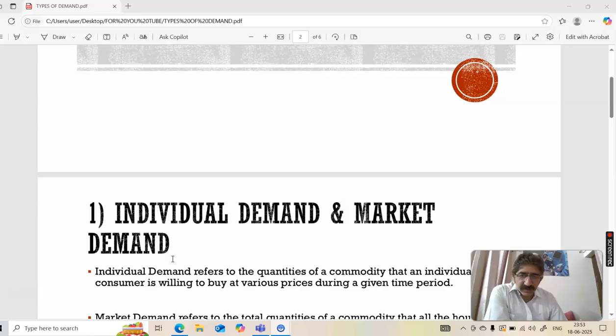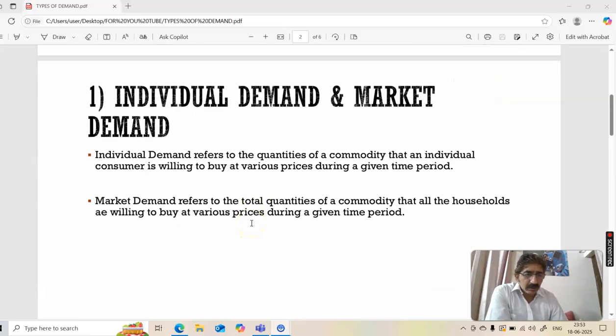So, first kind of demand is individual demand and market demand. Now, individual demand refers to the quantities of a commodity that an individual consumer is willing to buy at various prices during a given time period.